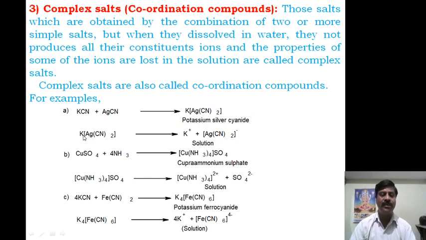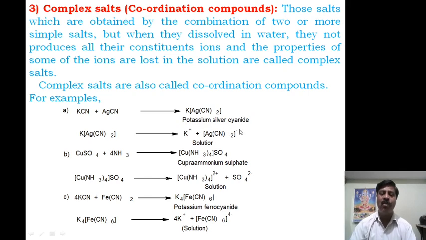We expect three ions, that is K+, Ag+ and CN-, but when they dissolve in water, it produces only K+, and the whole remaining part will be negative. Therefore potassium gives a positive test, but silver will not give a positive test, and cyanide will not give a positive test. Therefore silver and cyanide go into a complex ion.